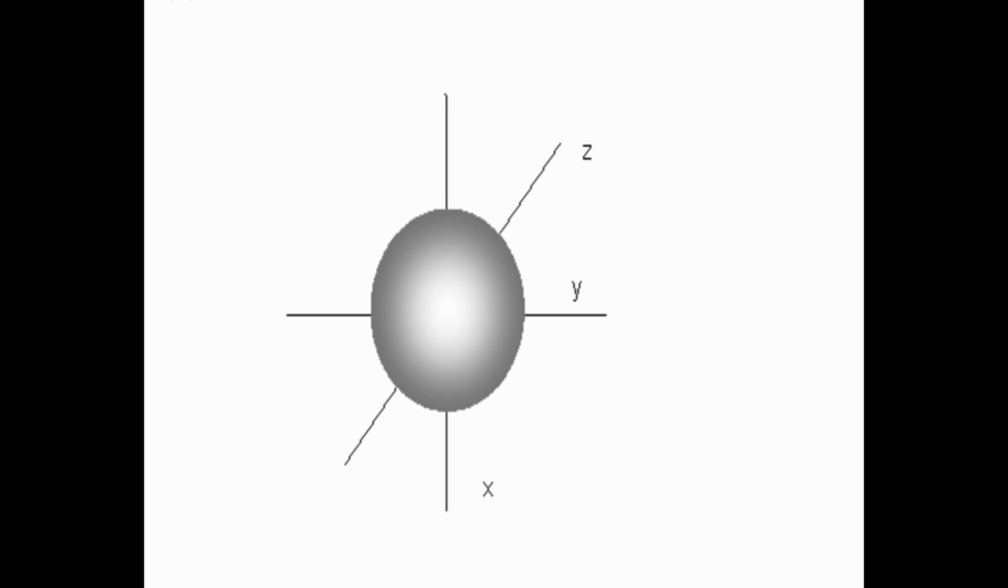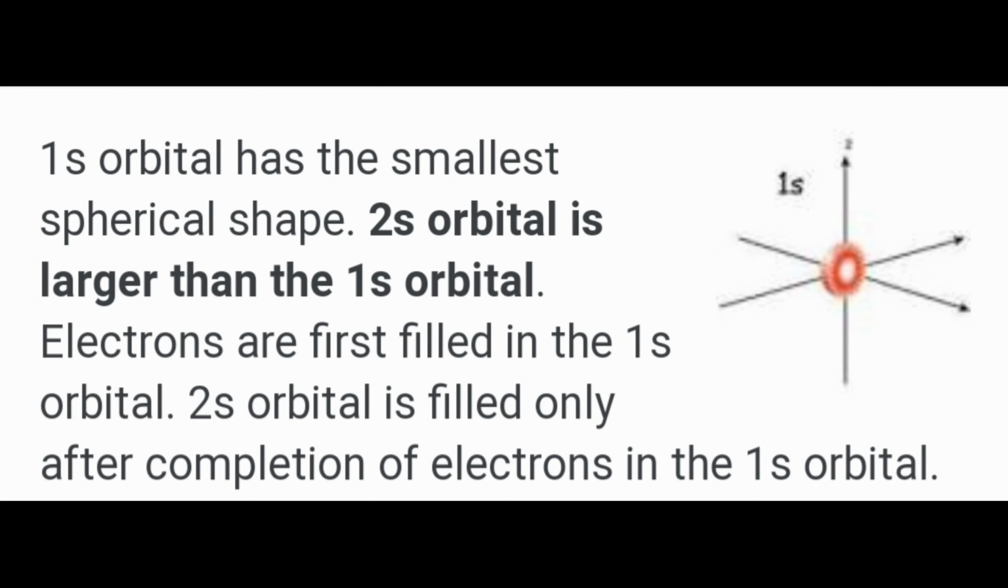Shape of 2s orbital. 1s orbital has the smallest spherical shape. 2s orbital is larger than the 1s orbital. Electrons are first filled in the 1s orbital. 2s orbital is filled only after completion of electrons in the 1s orbital.